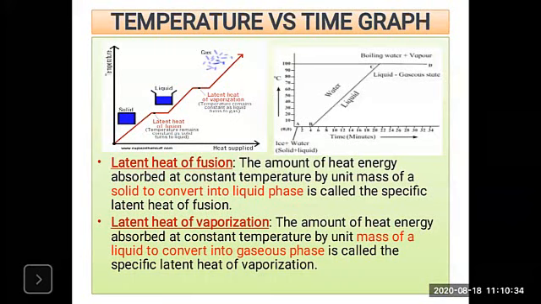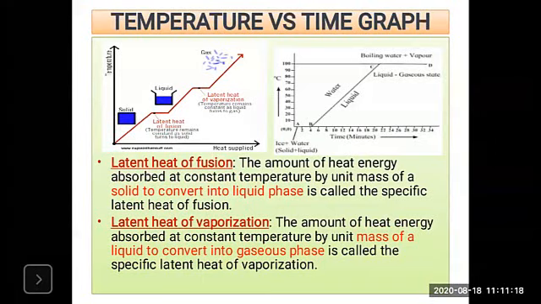These are very important points, and all of you are aware that water has a melting point of 0 degrees Celsius and a boiling point of 100 degrees Celsius. Now the specific latent heat of fusion of water is 333 kilojoule per kg. So this is the specific latent heat of fusion. It is 333. Okay, and the specific latent heat of vaporization of water is 2256 kilojoule per kg. This is a very important graph from the exam point of view, that is the board exam point of view.